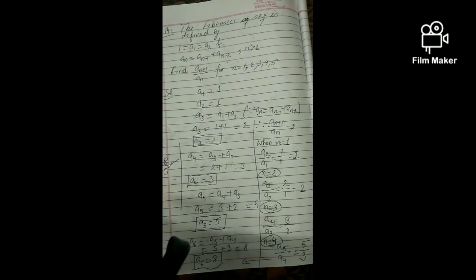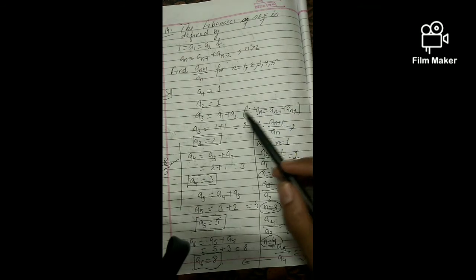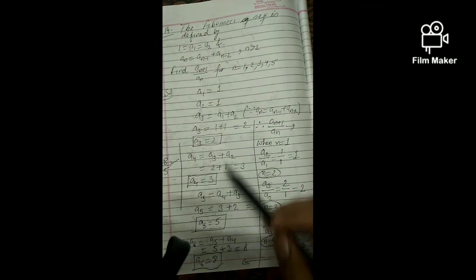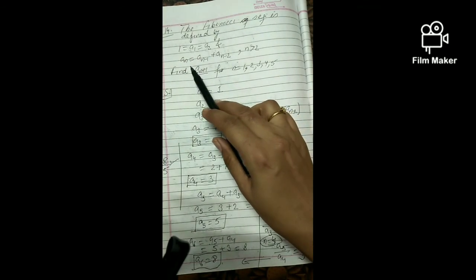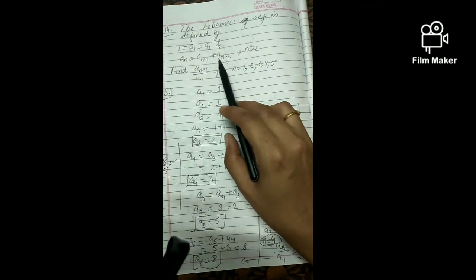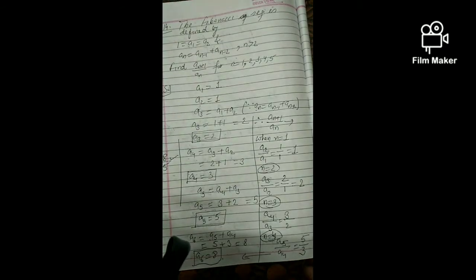So all the ratios are calculated. Not 5, 4 ratios are calculated, right? And we have the terms also calculated depending upon the nth term formula, that is the sum of the two previous terms. So this is how we will be doing sum number 14.